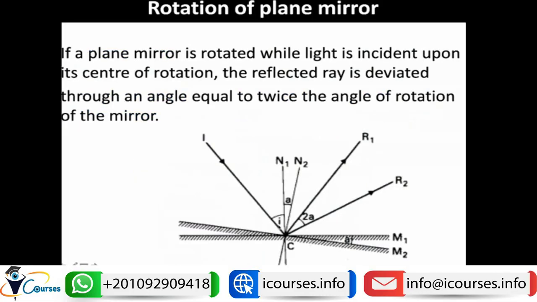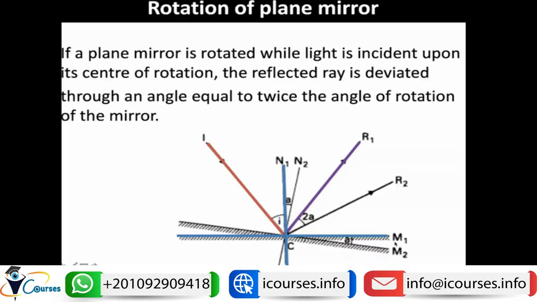Okay, let's now talk about the rotation of the plane mirror. If we have a plane mirror and we rotate it, what will be the character of the reflected ray? Let's say that we have a mirror called M1, and there is an incident light ray, which is I. This incident ray will be reflected, forming R1, the reflected ray 1. This will be along the perpendicular, or along the normal, which is N1. By the laws of reflection, the angle of incidence will be equal to the angle of reflection.